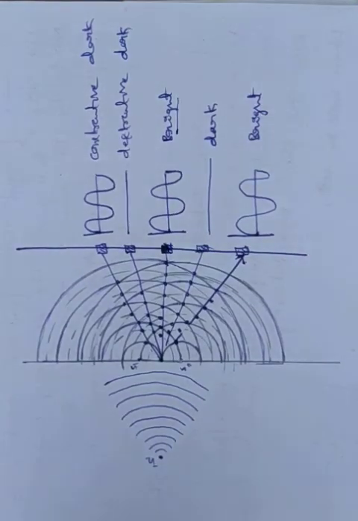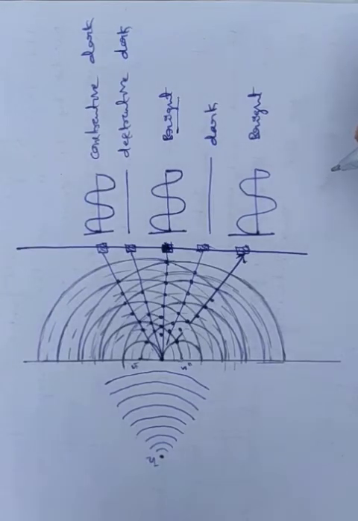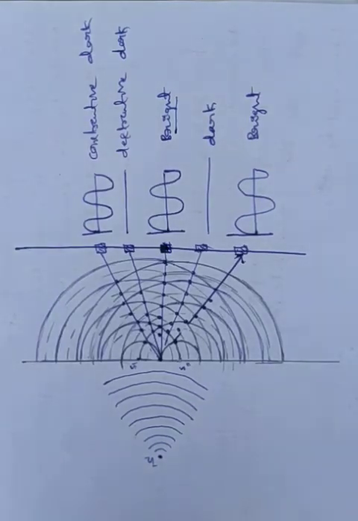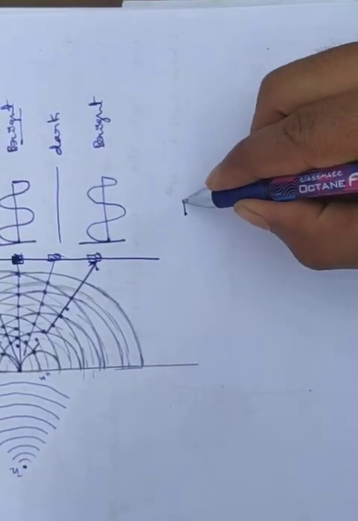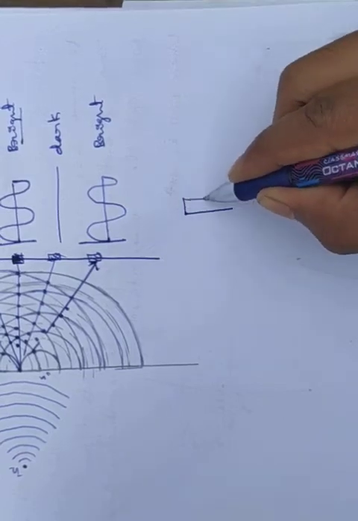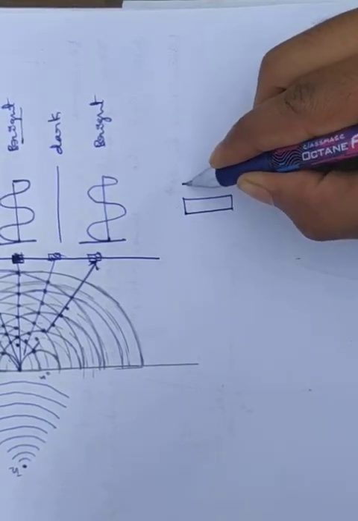So if you look sideways, how do we get these alternate bright and dark bands? Observe carefully. Suppose here sideways we can observe like this.